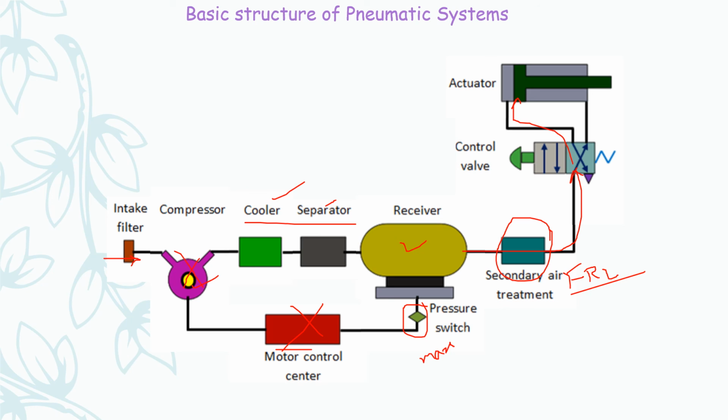So this is about the basic structure of pneumatic systems and the working of the basic structure of pneumatic systems. From the next class onwards, we'll study the individual components of this basic structure of pneumatic systems. As we have done for hydraulic systems, in the same fashion we'll study each and every element which is present in the basic structure of pneumatic systems.